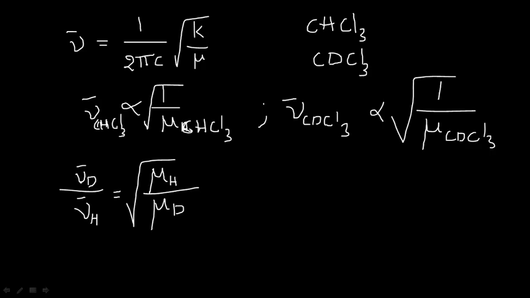The wave number of CDCl3 divided by the wave number of CHCl3 is equal to root of the reduced mass of CHCl3 divided by the reduced mass of CDCl3.